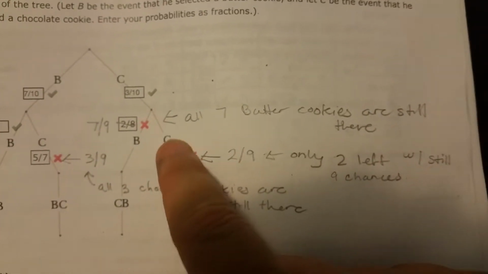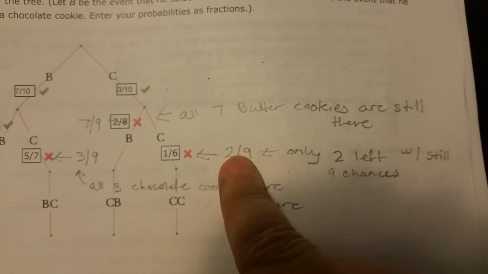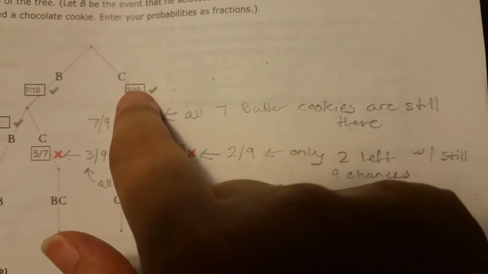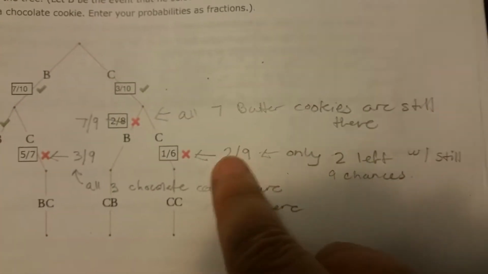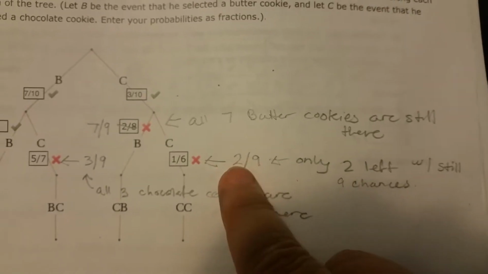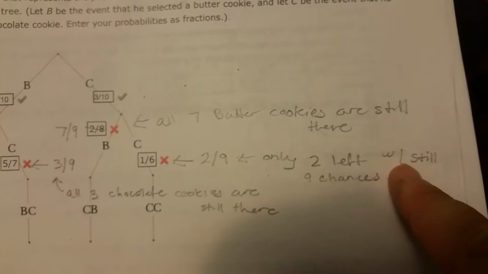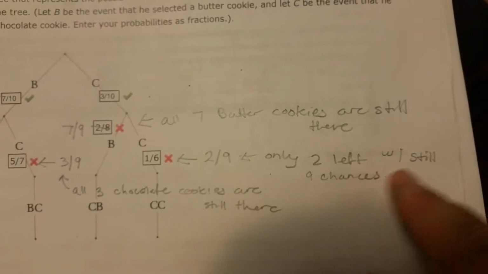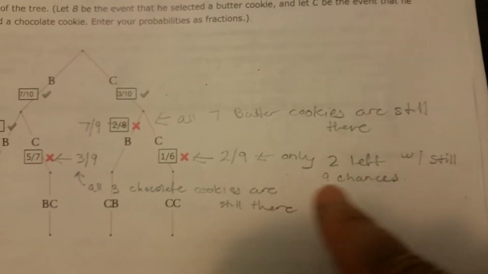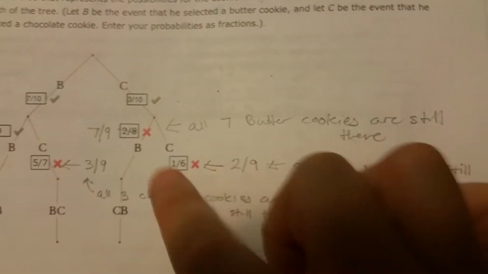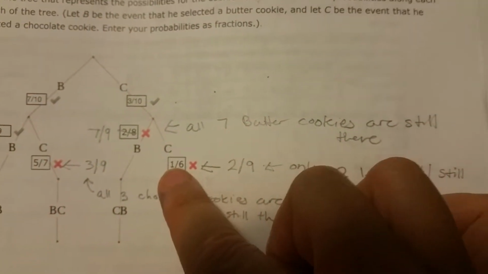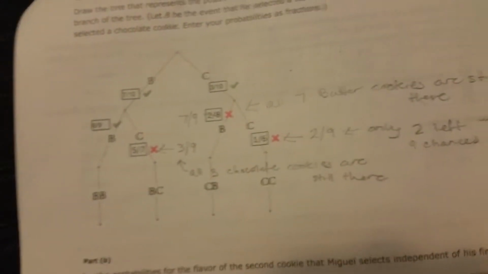Okay, on this side, this is not 1/6, it's 2/9, because we've already taken 1 of the chocolates. Now there's only 2 left, but there's still 9 cookies left. So 2 out of the 9. So there's 2 left that could be chocolate. Okay, so that's basically it for that.